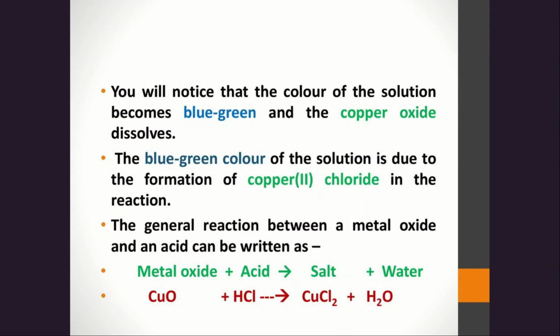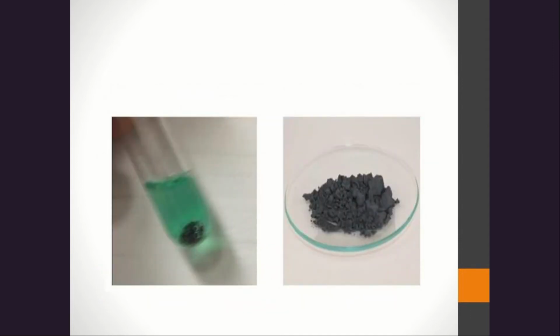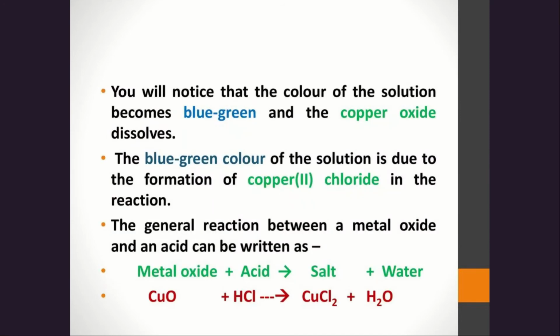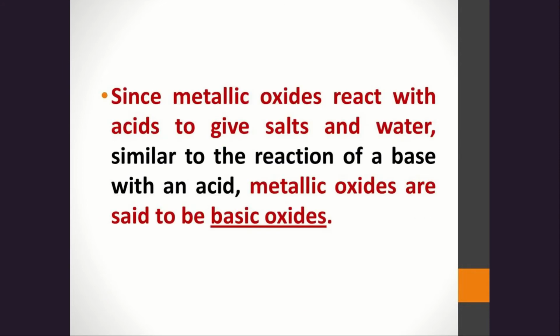You will notice that the color of the solution becomes blue-green. So initially the solution will be colorless and when it is stirred, the solution becomes green. That is blue-green, and copper oxide dissolves. The blue-green color of the solution is due to the formation of copper chloride in the reaction. The general reaction between metal oxide and an acid can be written as metal oxide plus acid gives salt and water. So this is the basic reaction between a metal oxide and acid.